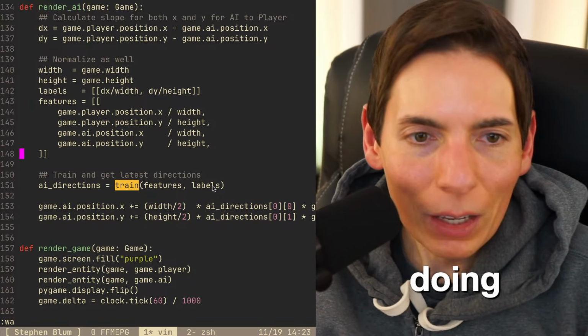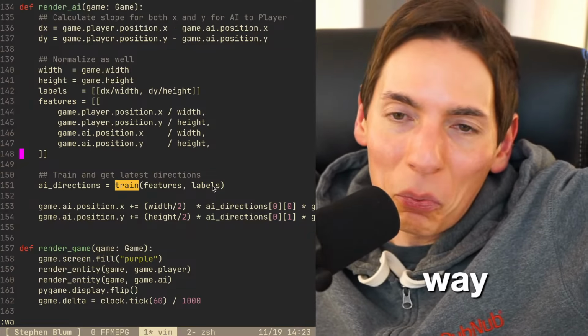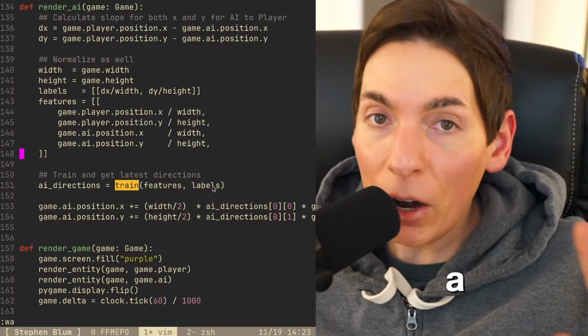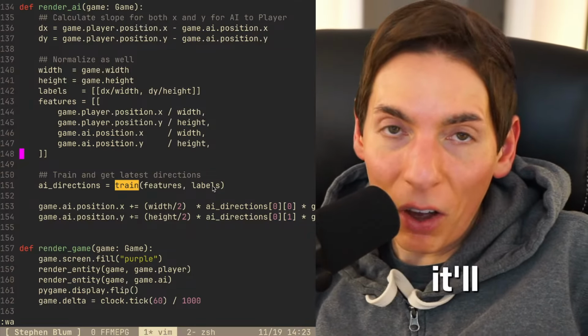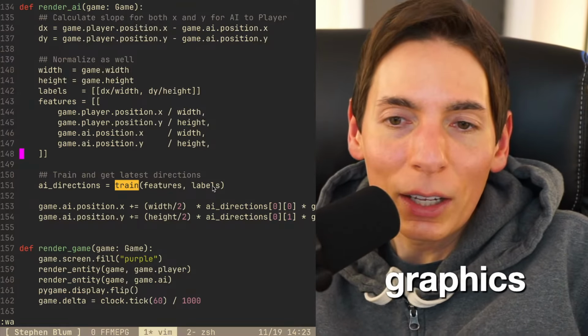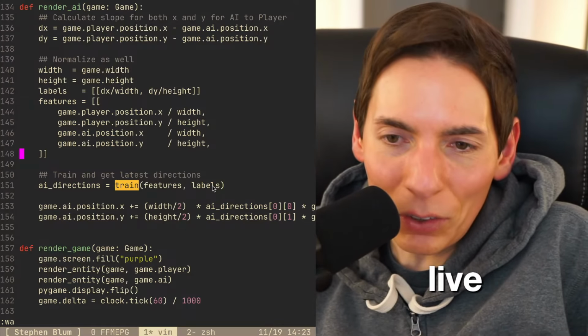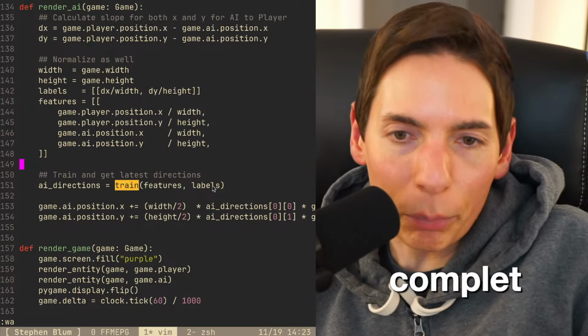Are you making a RuneScape from scratch? Not quite, Tuned Cake. Thank you for asking, though. It's not even close. RuneScape will be way beyond what we're making. We're making a game very quickly. It'll be fun. It's exciting. I want to add sound effects, make some more graphics, and then keep it simple. And then we'll release it live. We'll release it for free, and it's completely open source.